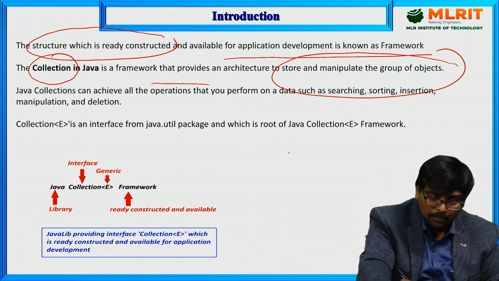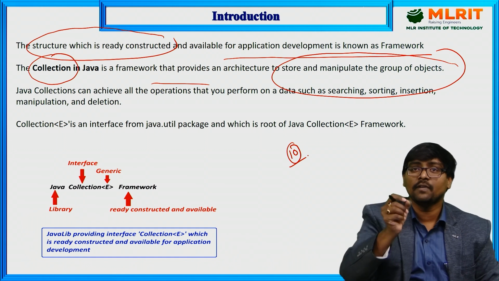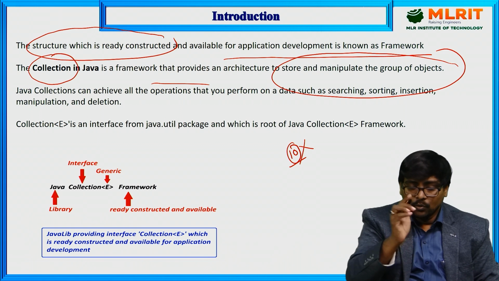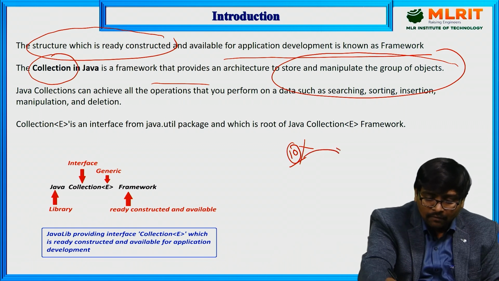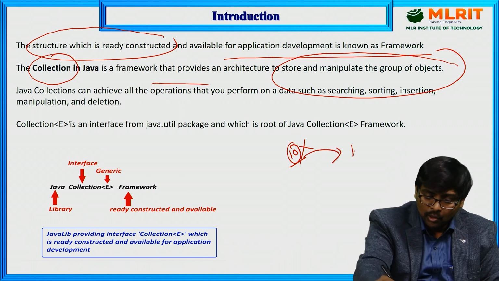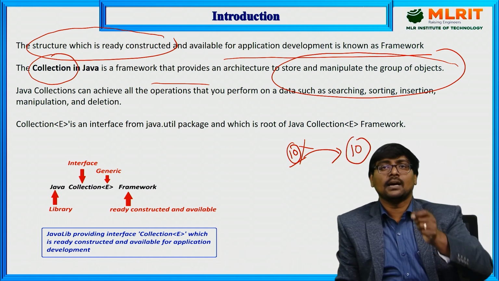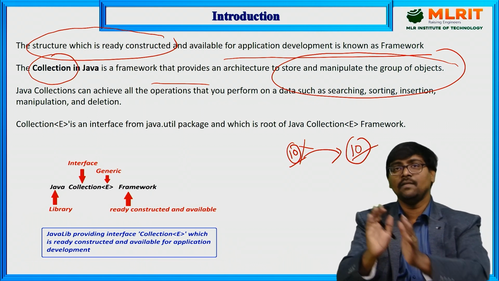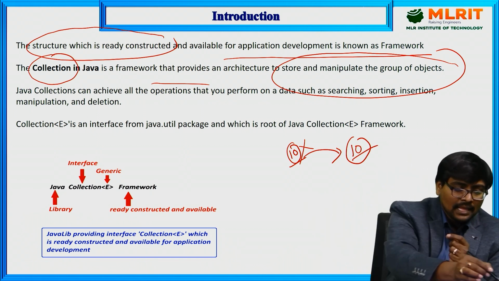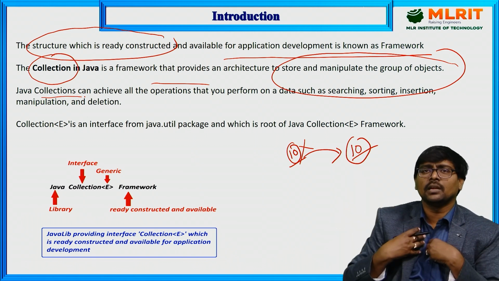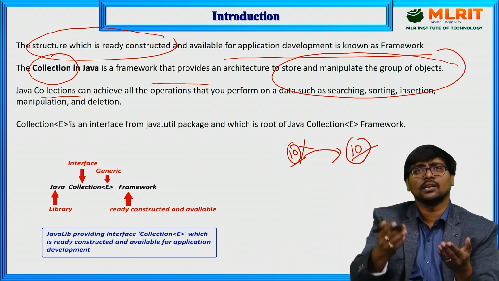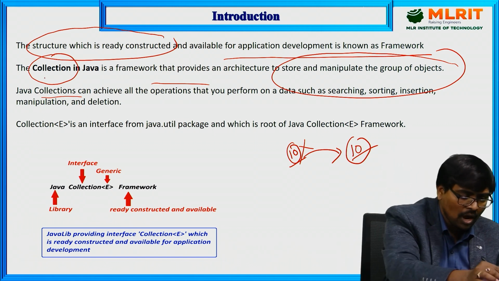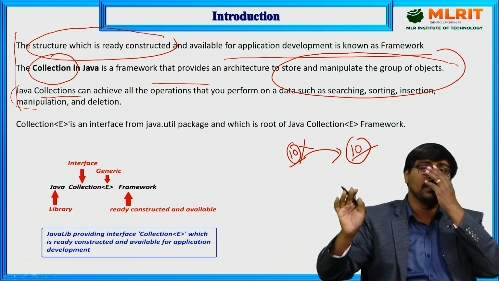Suppose you want to place an integer value 10. Directly it is not possible in collection. You need to convert the integer 10 into an object by using the concept of wrapper classes. After the conversion only, you can pass it. Anyway, we will discuss that. In the collection, we can perform all the operations, generally CRUD operations: searching, sorting, insertion, deletion, manipulation, updation, whatever the operation. That is the basic definition of collection.